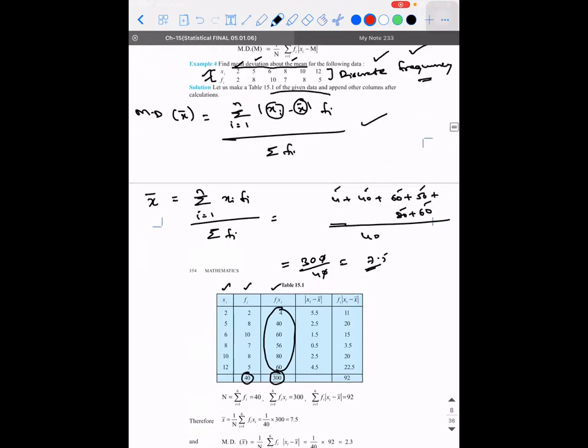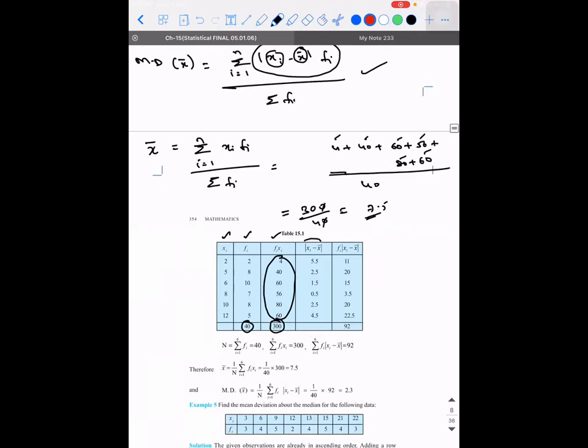I need xi minus x bar into fi, right? Xi minus x bar into fi. So for that, I will create another column which is xi minus x bar. So what is xi minus x bar? I'm going to subtract each term, that is 2 from 7.5. I'll get 5.5. Since I'm taking the absolute value, actually I'll get minus 5.5, but it will be 5.5. Similarly, 5 minus 7.5, 2.5, 6 minus 7.5, 1.5, 8 minus 7.5, 0.5. Like that you write everything and have the data.